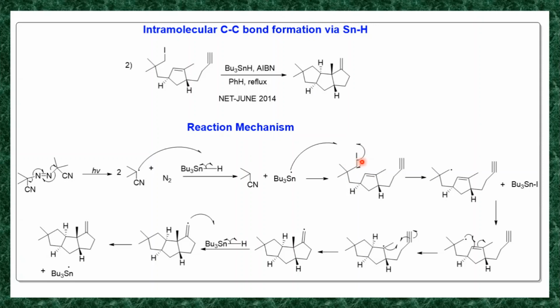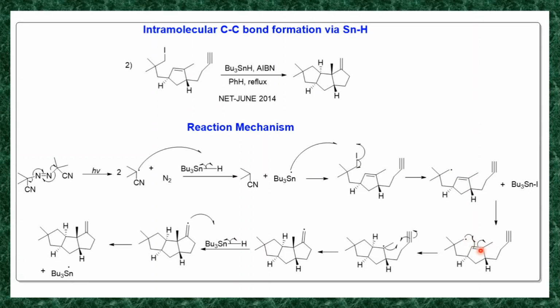The generated radical is a CH2 radical, on the CH2 where the iodine was attached. This CH2 radical reacts with the carbon-carbon double bond intramolecularly. The double bond breaks, generating a CH2 radical and a CH radical.